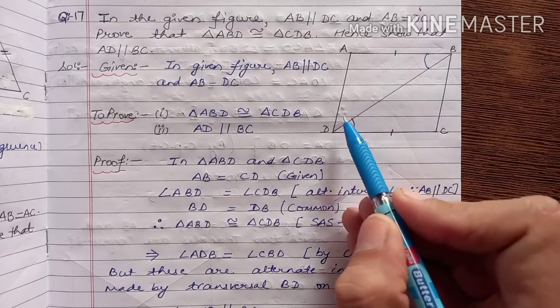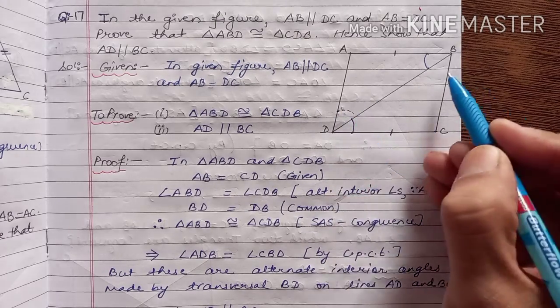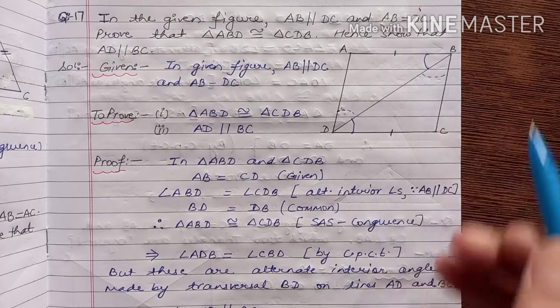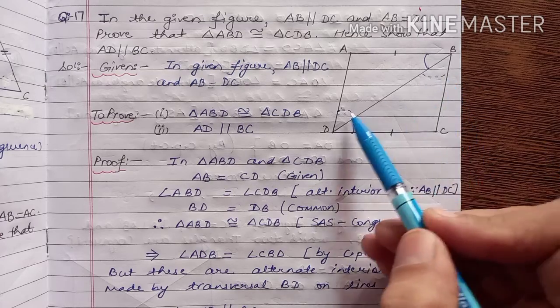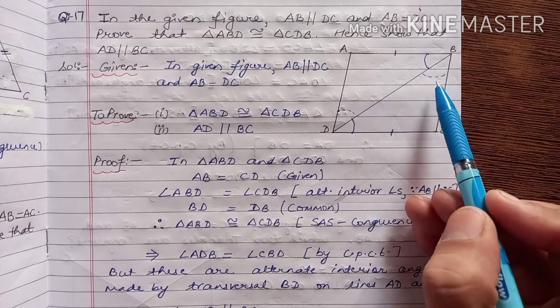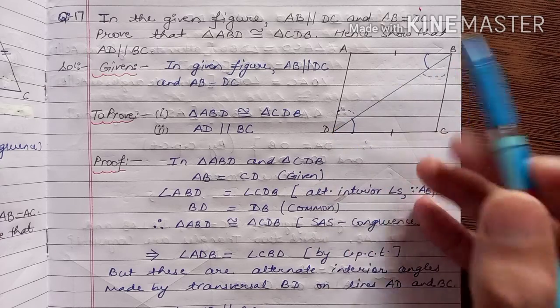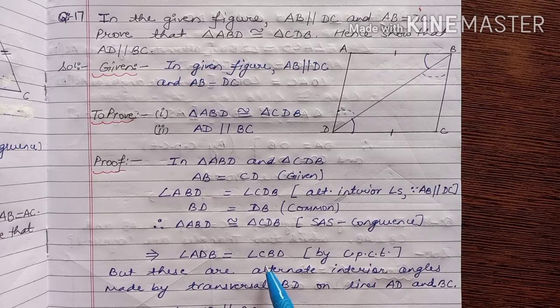Now we can say that these two angles, angle ADB and angle CBD, are also equal. Why? Because these are corresponding parts of congruent triangles. When we superpose these two triangles, B will go to D and D will go to B in this way, and then these are the corresponding parts.